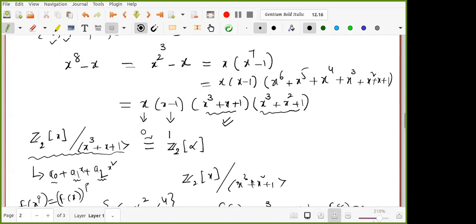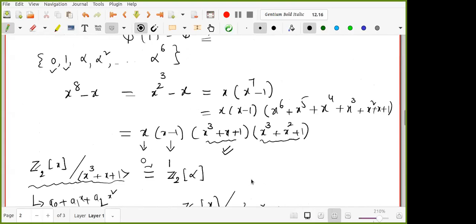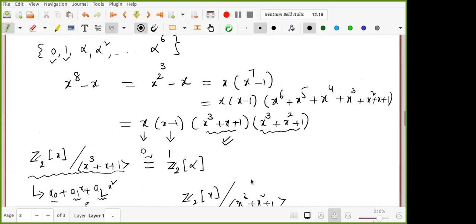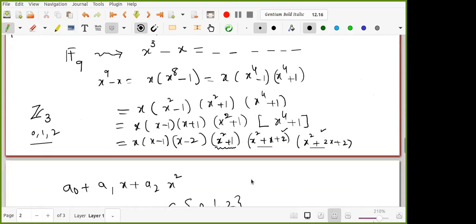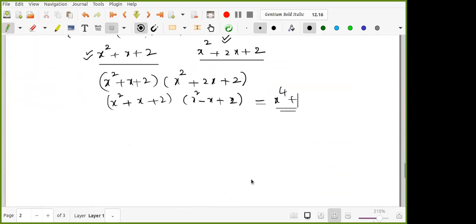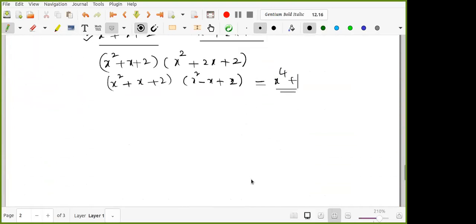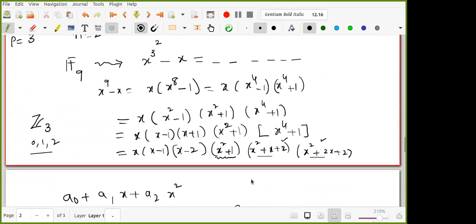So do not get confused by observing that both irreducible polynomials have roots becoming primitive, because here it is not like that. Here these two are called the primitive polynomials, but not this one. Okay, that is what I want to convey.